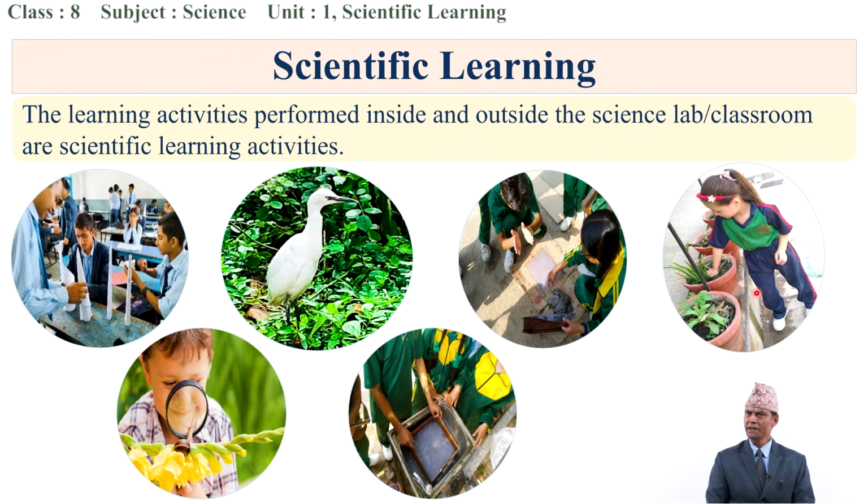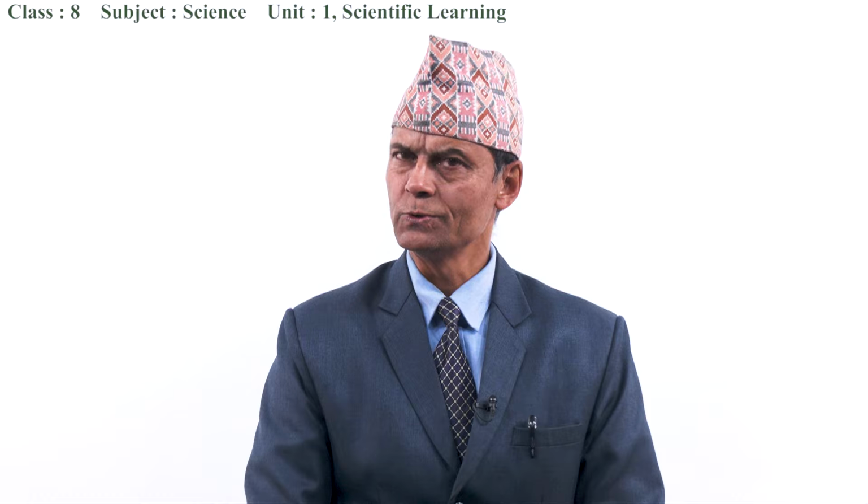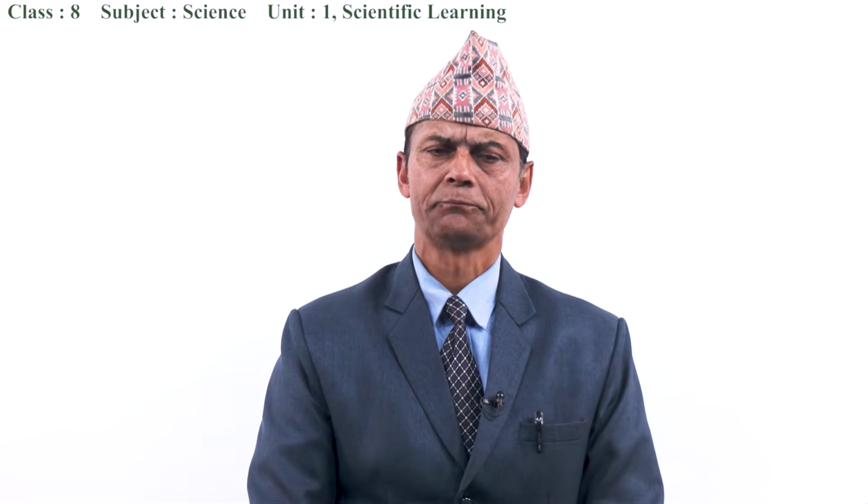So learning is possible not only inside the classroom, not only inside the science laboratory. Learning is possible outside the science laboratory, even in the environment, in the garden, in the playground, isn't it? So scientific learning has broad aspects, broad areas, and so many things to learn scientifically.